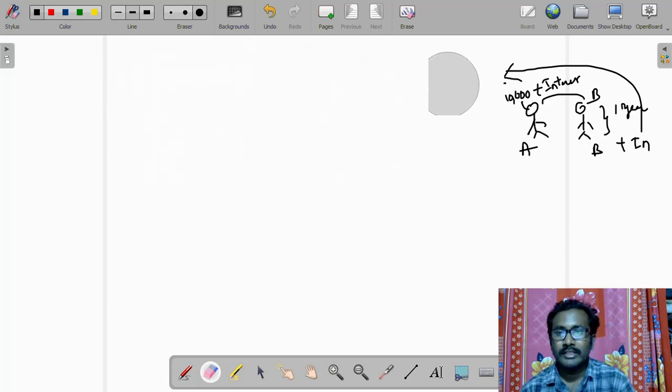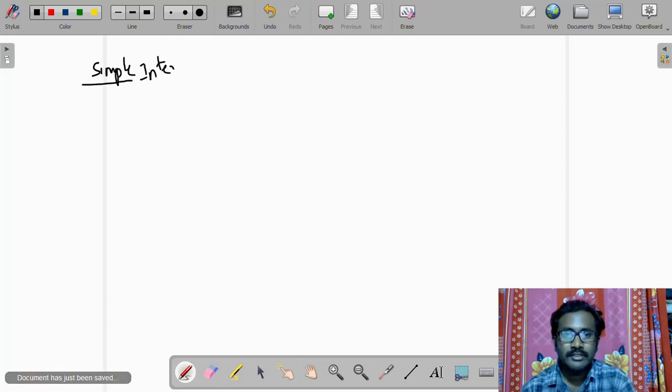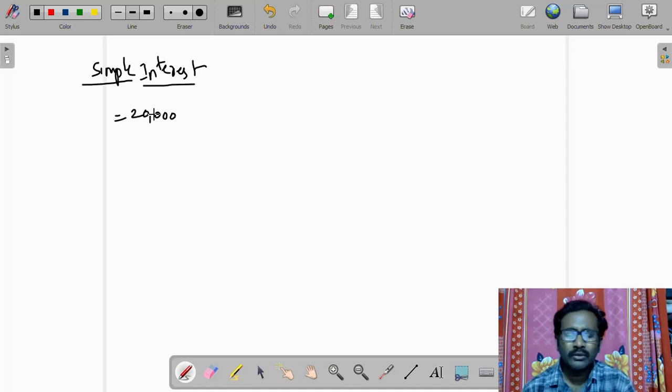I'll explain which is good. For example, I borrowed 20,000 rupees from a bank or a colleague, or one of my friends. We'll calculate simple interest first.